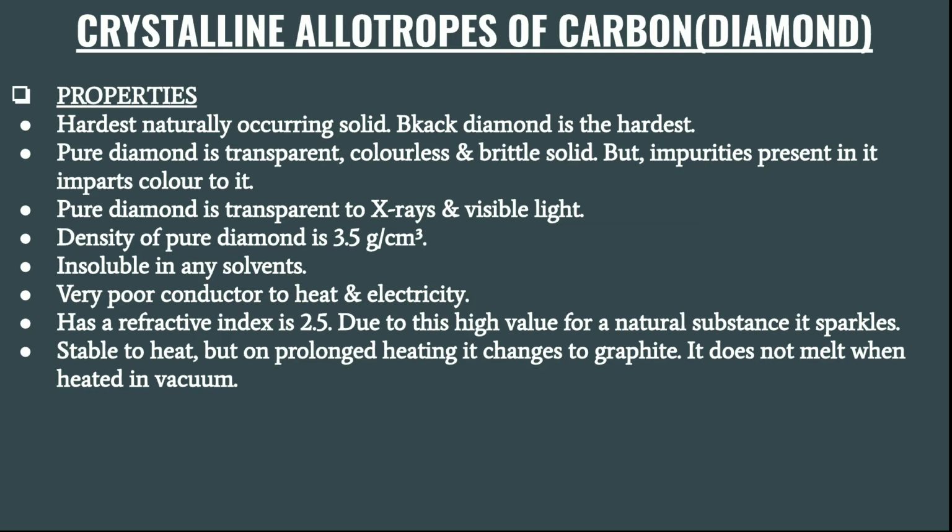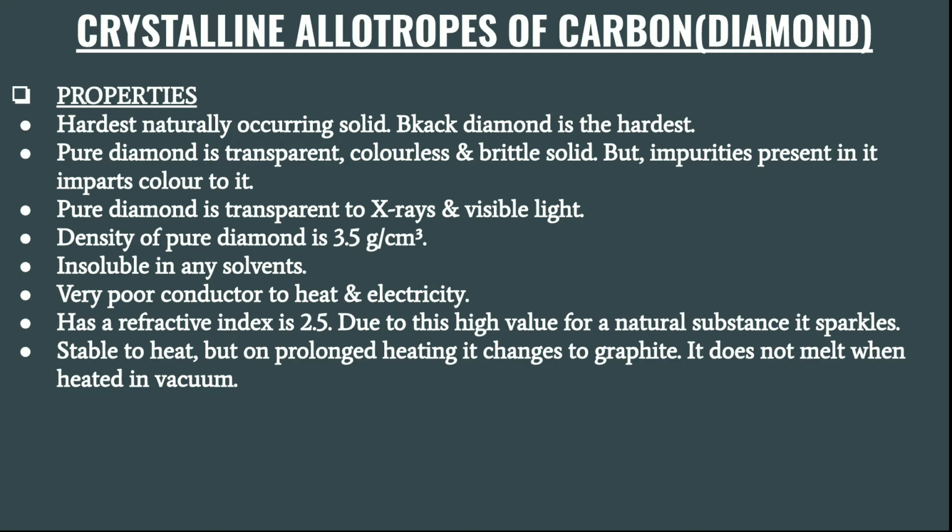Pure diamond is transparent to X-rays and visible light. When X-rays or visible light are passed through pure diamond, they can pass through it smoothly. The density of pure diamond is 3.5 grams per cubic centimeter, and it is insoluble in any solvent. Diamond cannot be dissolved in any solvents. It is a very poor conductor of heat and electricity.